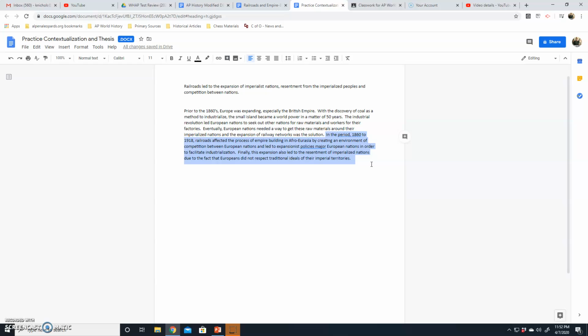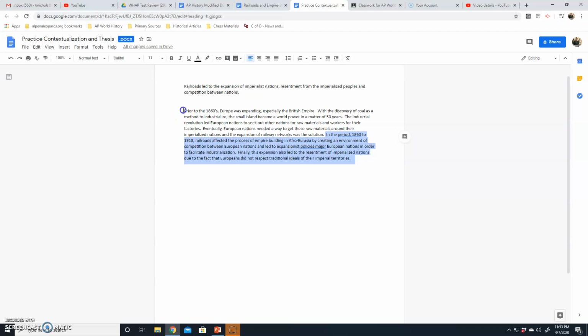And just a key pointer, there is no conclusion, but as you're writing your essay, if you find a better way to write your thesis, then all you've got to do is, down at the very end, rewrite your thesis one more time, just a little bit different, because kids who don't get the point up above in their introductory thesis, a lot of times they'll get the point down below when they rewrite it. So that's just another key thing that I usually tell you guys in class, and it hit my brain, so I better say it now.